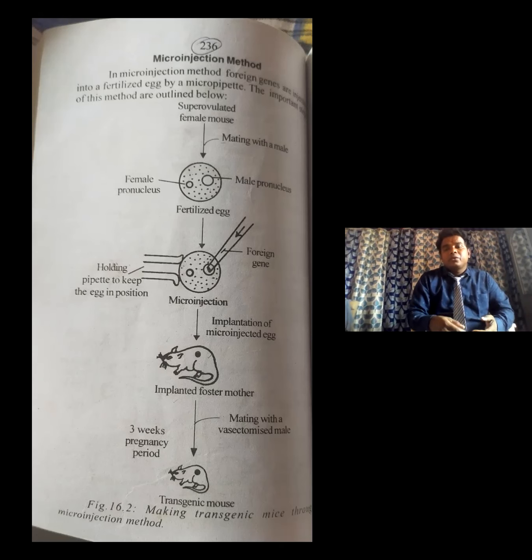The third method is the embryonic stem cell method. It is also a very important method for long questions. What is transgenesis? Describe the methods of production of transgenic animals.